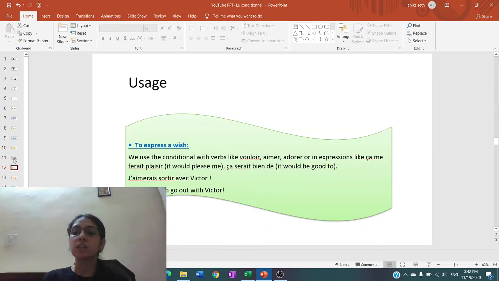Now we come to the usage of the conditional. One by one, let's see in what all cases we use the conditional tense. First is to express a wish. Like we said, we use it in case of a hypothetical situation to express a wish, a desire.